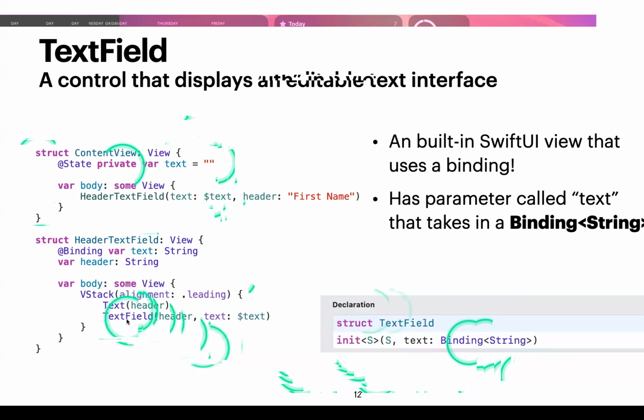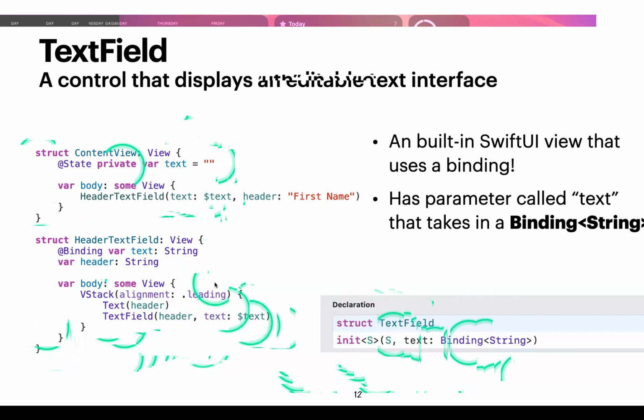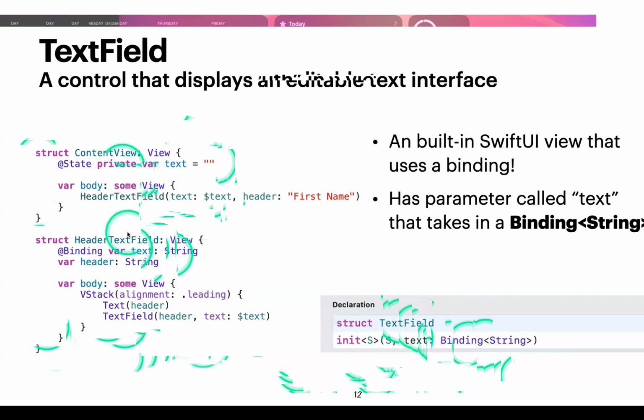You can think of this text field as a subview, and HeaderTextField is its parent. So when the user types within this text field, I can get back its value. So the text field here has write permission to whatever location I want to write to. Does that make sense? Okay.